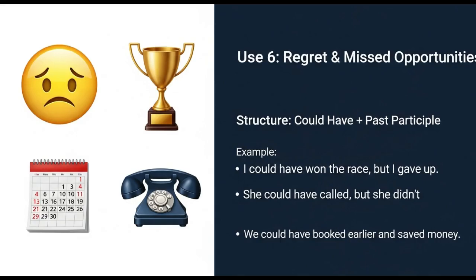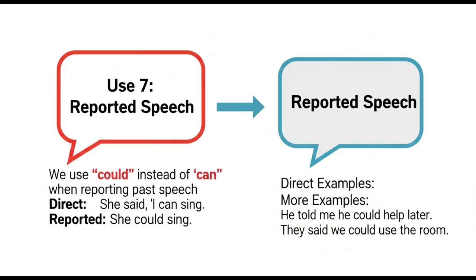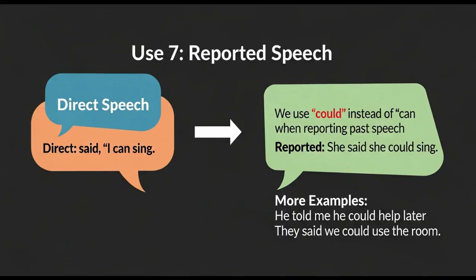Alright, with that, let's move on to the last use of could and the most important use as well. Could is also used in reported speech. When reporting what someone said in the past, we use could instead of can. Always remember that. For example, she said, I can sing. Now this sentence is in direct speech. But if I say, she said she could sing, this is reported speech. I am reporting what someone said. I hope you got it.